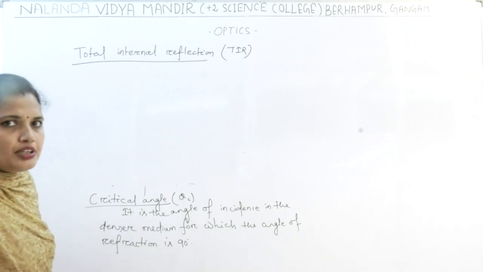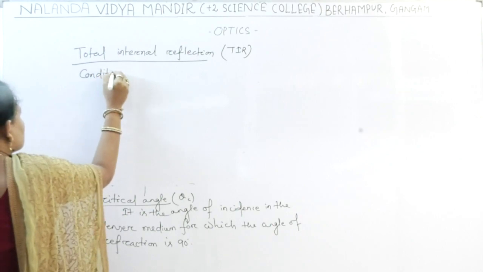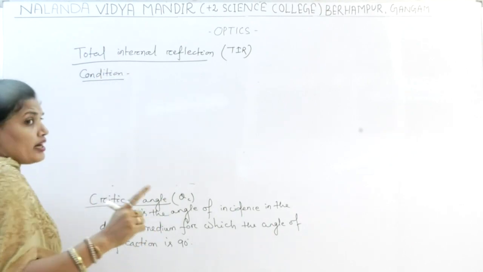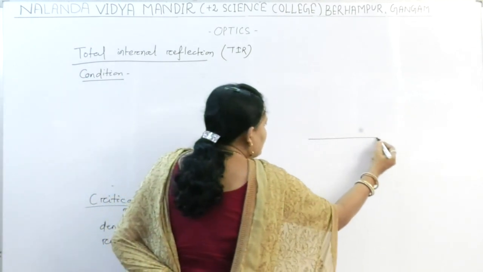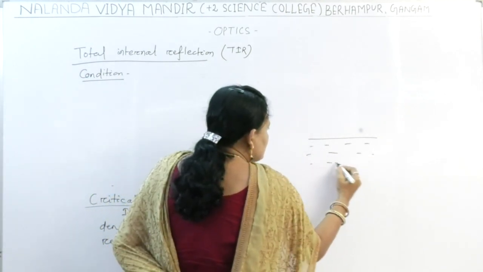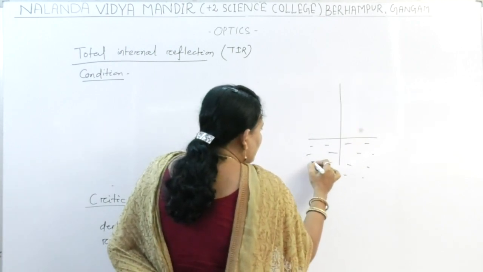What are the conditions of total internal reflection? The ray must travel from denser medium to rarer medium, as we have discussed and seen in the diagram. The ray must move from the denser medium to the rarer medium.